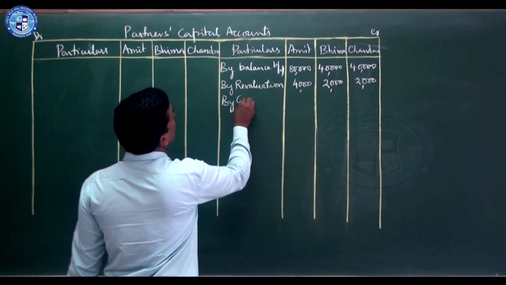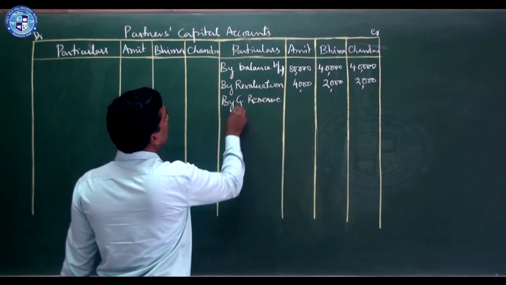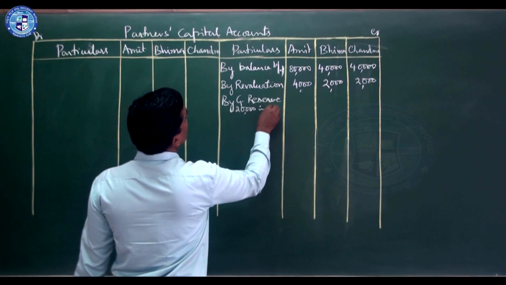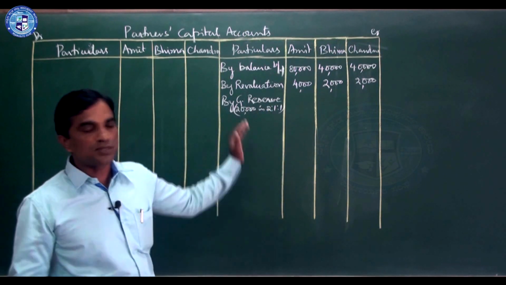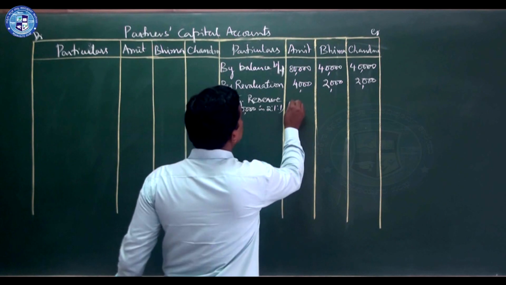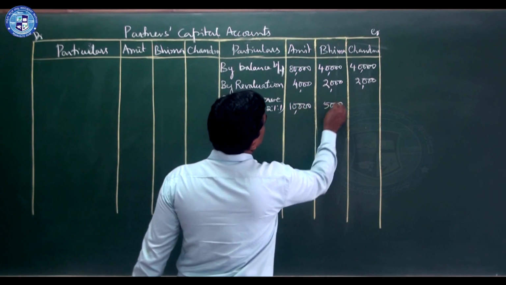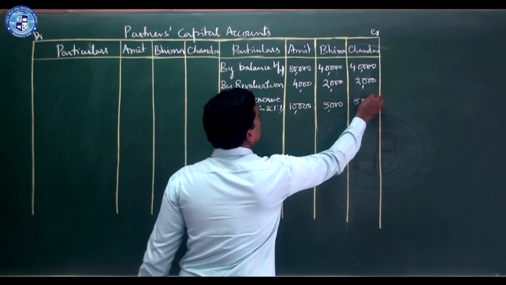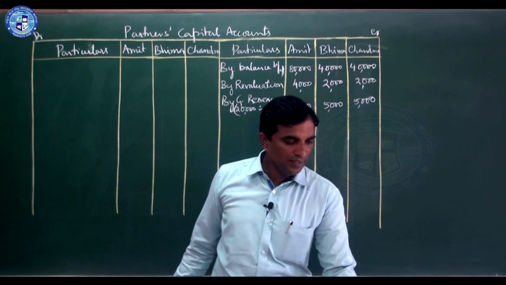This also will come here, general reserve. 20,000 in 2:1:1 ratio. So it becomes 10,000, easy calculation, 5,000 and 5,000. Okay, no other items.